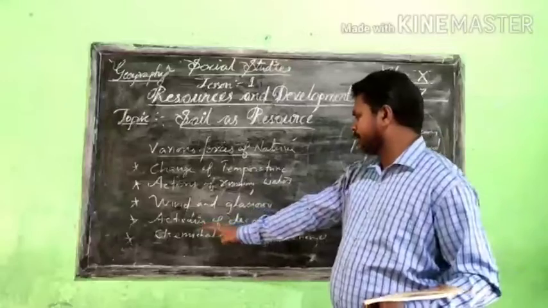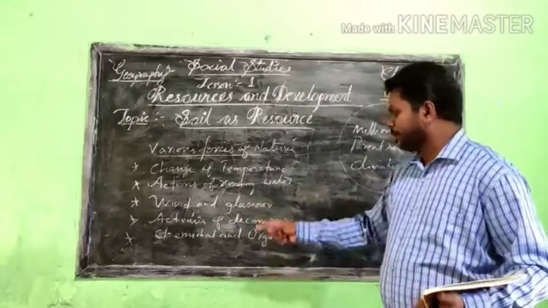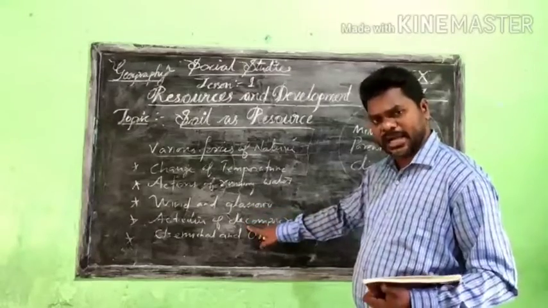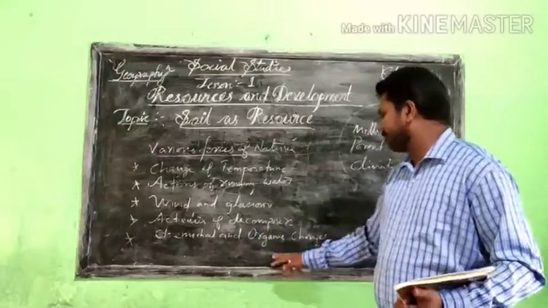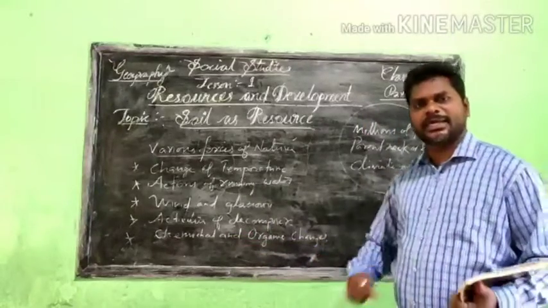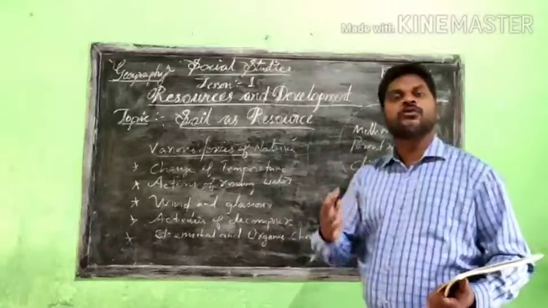Another one is the activity of decomposers. Because of decomposer activity, soil forms. And the last one is chemical and organic changes. Because of chemical and organic changes, that is also one of the reasons for the formation of soil.